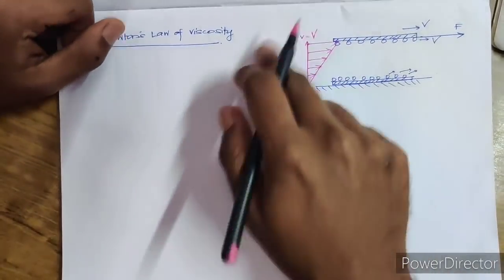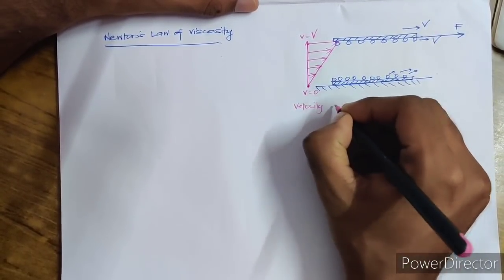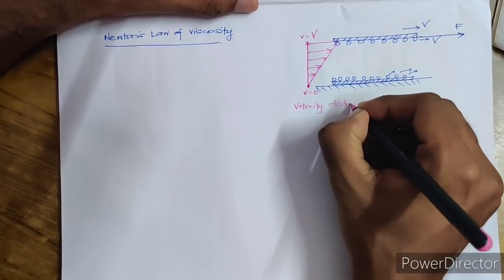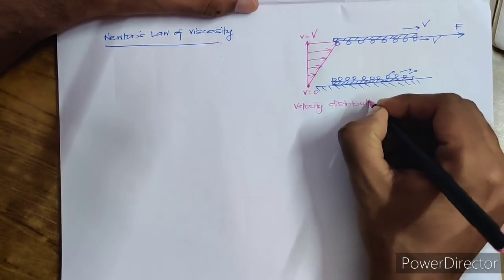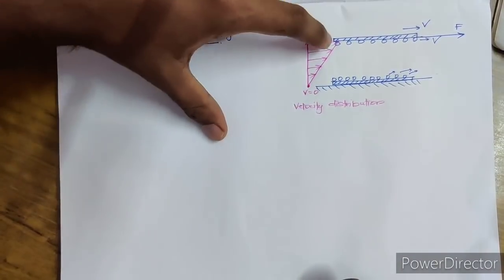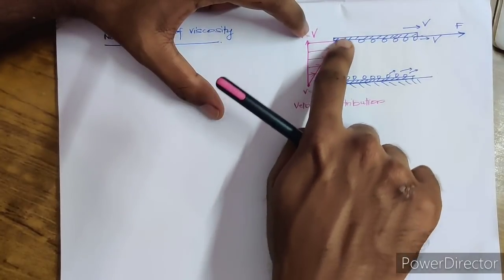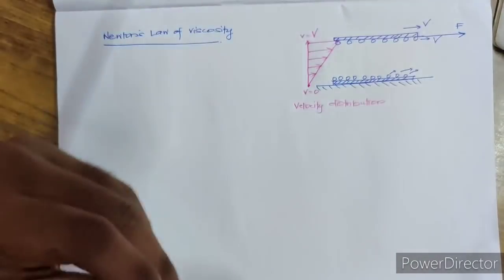The velocity distribution will be like this. It's common logic, because here velocity is 0, here velocity is capital V, so we assume that it is varying linearly.